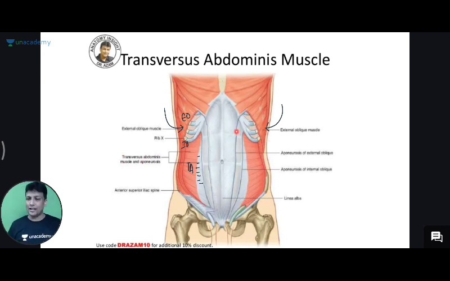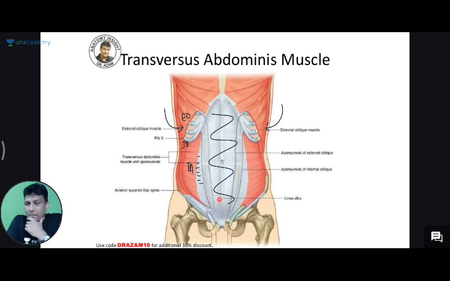And all the 3 aponeuroses in the center here are going to form what, guys? They are going to form a sheath in the center, and that sheath is known as your rectus sheath. So today I'm able to understand that the rectus sheath will be in the anterior abdominal wall in the center, and that rectus sheath is formed by 3 aponeuroses. Which 3? External oblique, internal oblique, and transversus abdominis aponeurosis. I repeat again: external oblique, internal oblique, and transversus abdominis aponeurosis, guys.